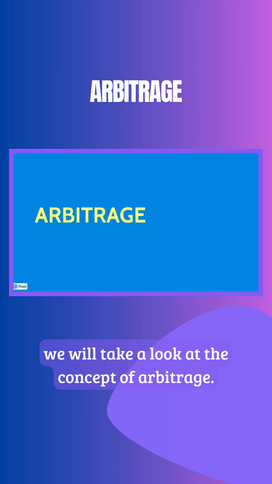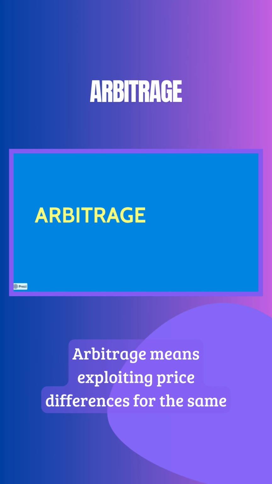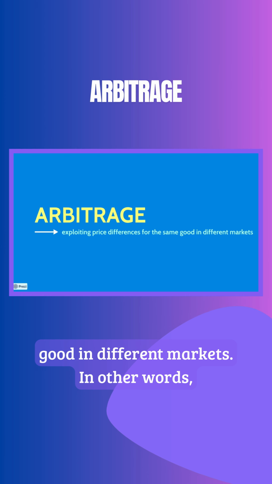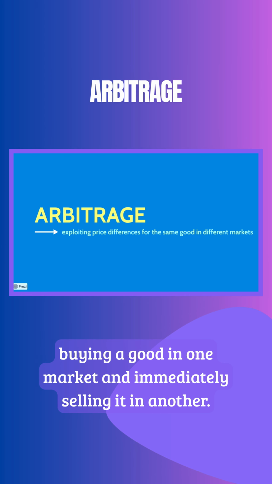In today's video, we will take a look at the concept of arbitrage. Arbitrage means exploiting price differences for the same good in different markets. In other words, buying a good in one market and immediately selling it in another.